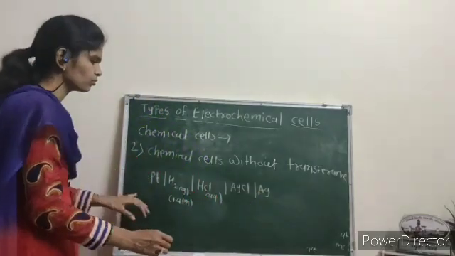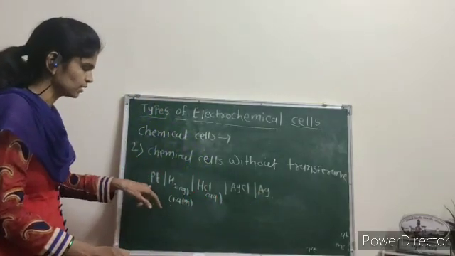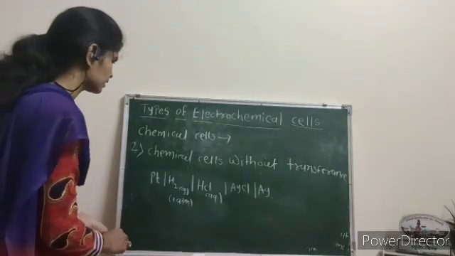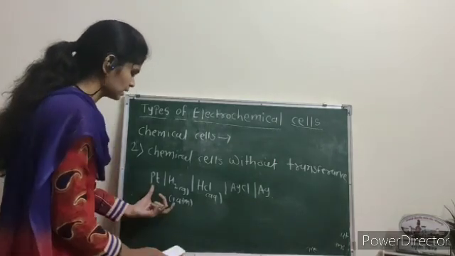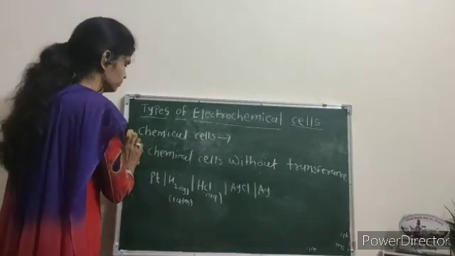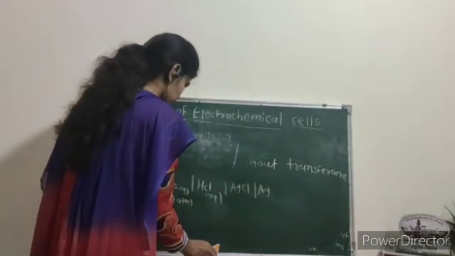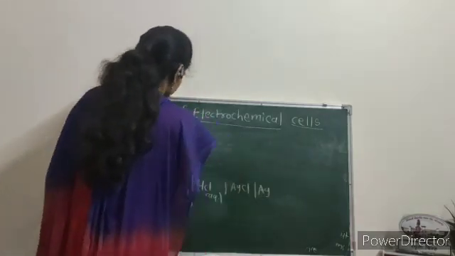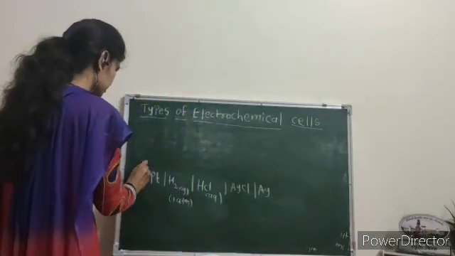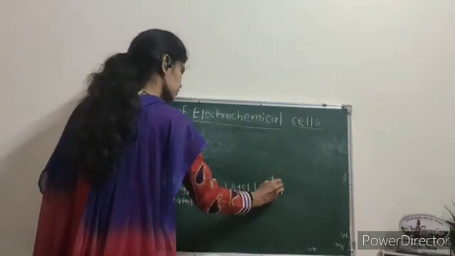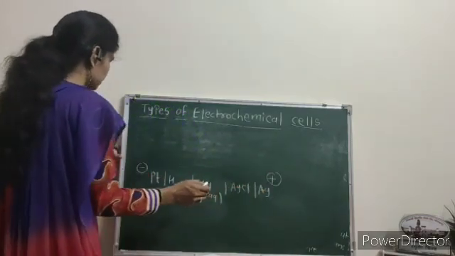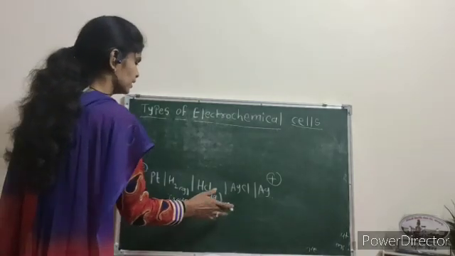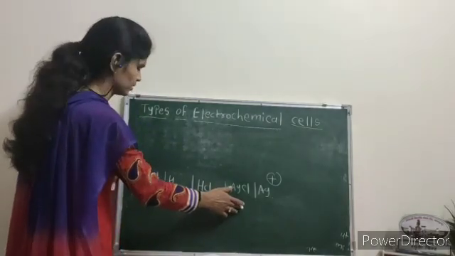This is the example of chemical cell without transference. Briefly we discuss this example. Firstly, we write down the reaction for this example. Here we write down the reaction. Minus and plus. On the left side, the oxidation takes place, and on the right side, the reduction takes place.